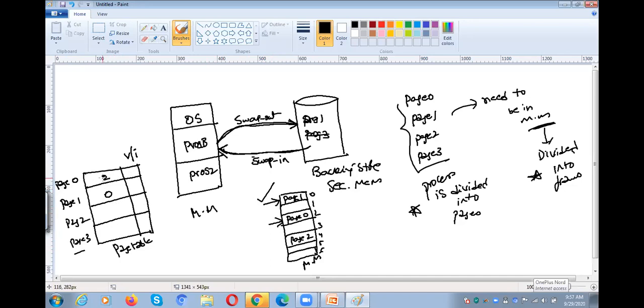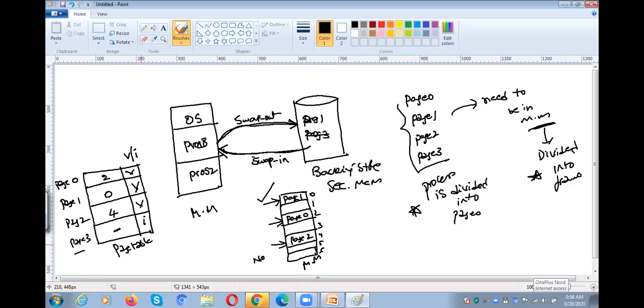If the page is available in a frame, it is called a valid page. Page 2 is available in the fourth frame, valid. Is page 3 available in a main memory frame? No, right? So page 3 is not available in the main memory frame.